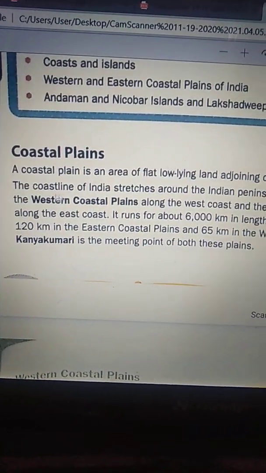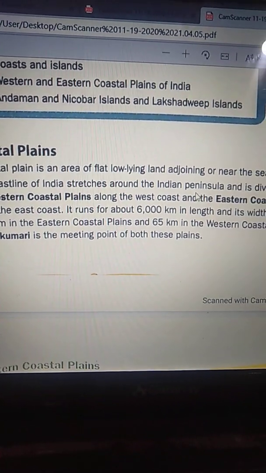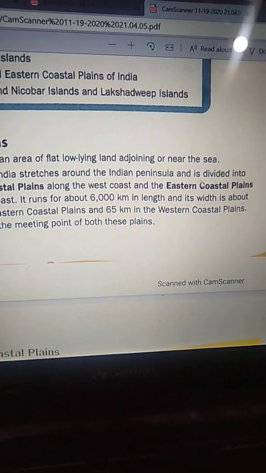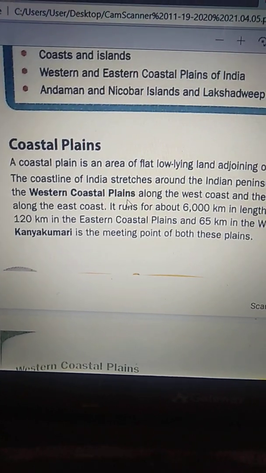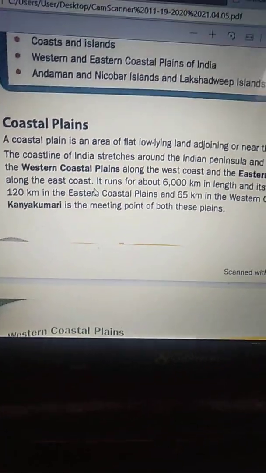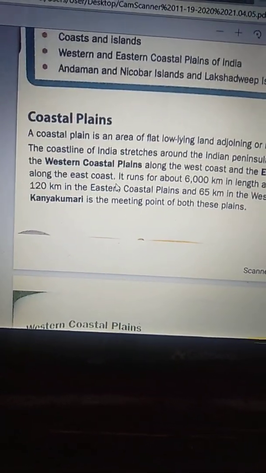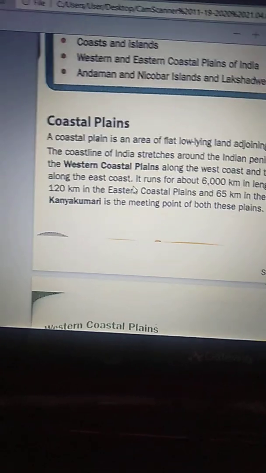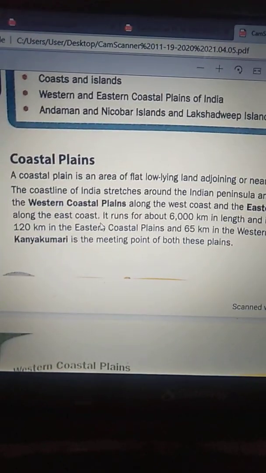The coastline of India stretches around the Indian Peninsula and is divided into the western coastal plains along the west coast and the eastern coastal plains along the east coast.